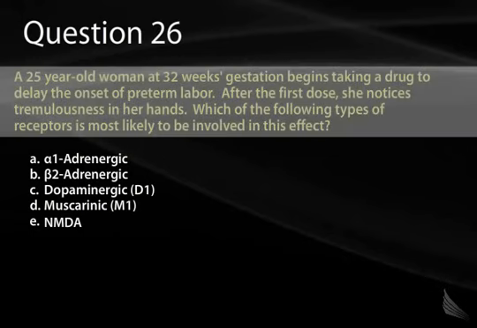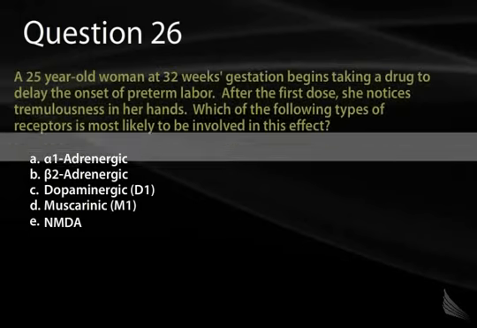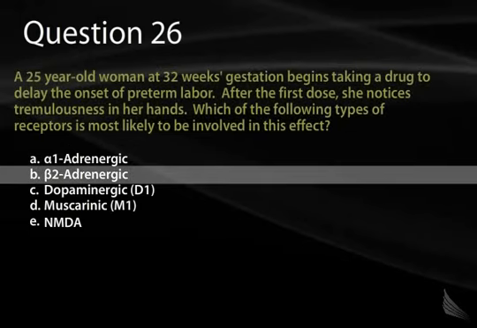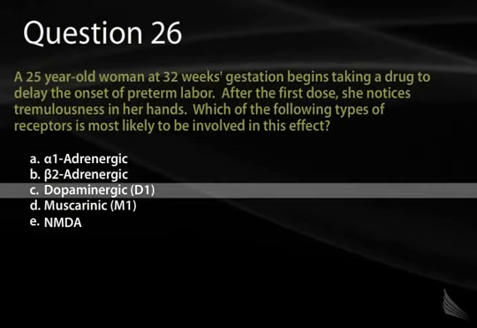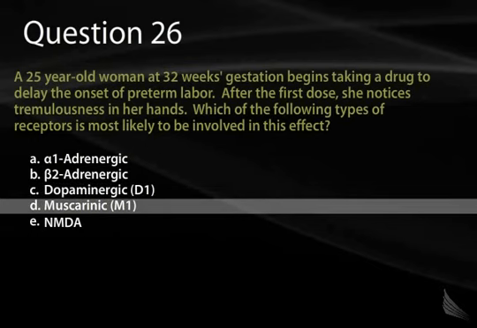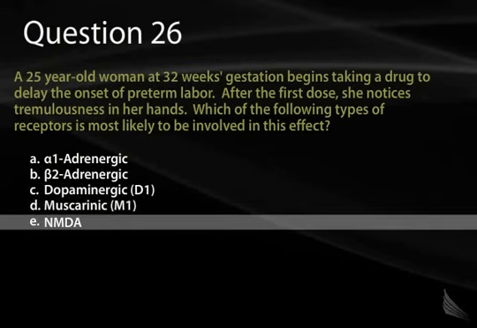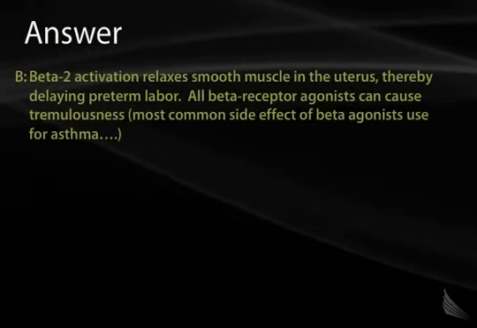Question 26. A 25-year-old woman at 32 weeks gestation begins taking a drug to delay the onset of preterm labor. After the first dose, she notices tremulousness in her hands. Which of the following types of receptors is most likely to be involved in this effect? A, alpha-1 adrenergic, B, beta-2 adrenergic, C, dopaminergic D1, D, muscarinic M1, or E, NMDA.